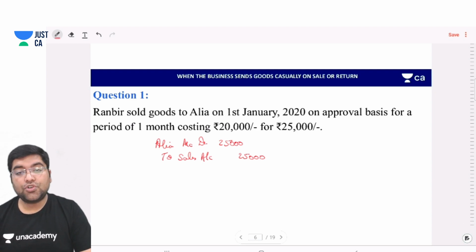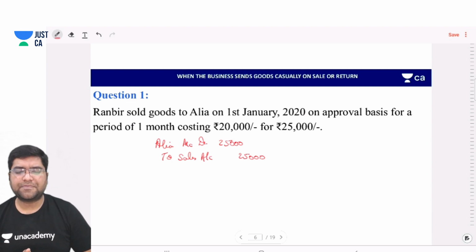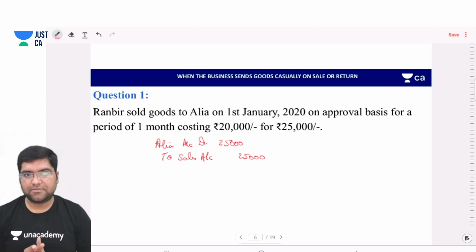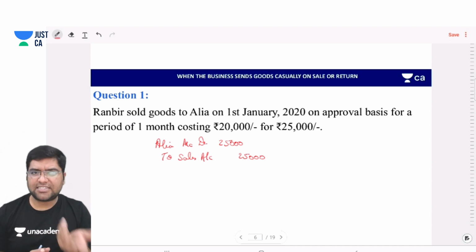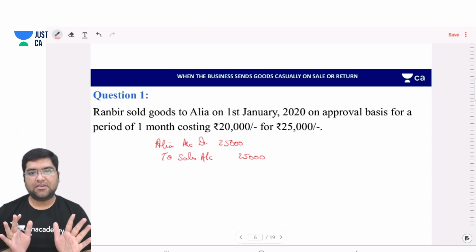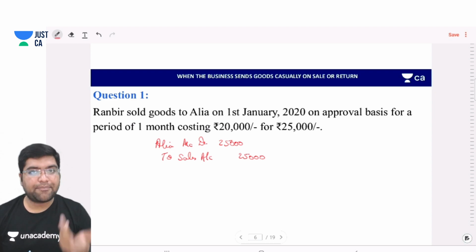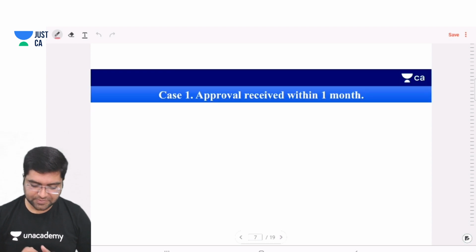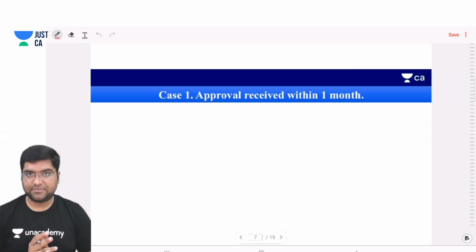Now, two things might happen. Alia might approve the proposal, I mean the goods, and Alia might reject the proposal. So what will we do when either case happens? Let's take the first case. Case 1: approval received within 1 month.